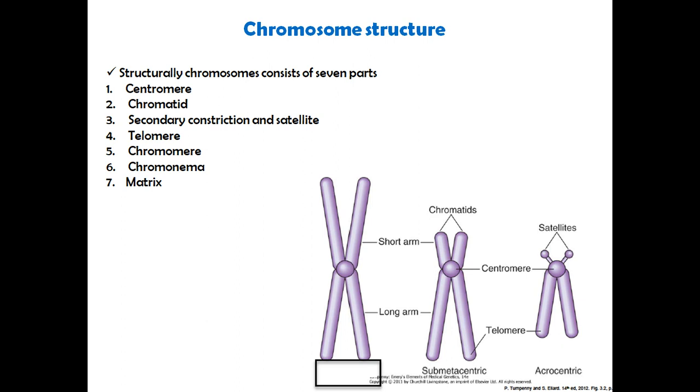Chromosome structure. A chromosome structurally consists of 7 parts. First one is the centromere. Second one is the chromatid. Next is the secondary constriction and satellite. Telomeres. Chromomere. Chromonema. And the matrix.